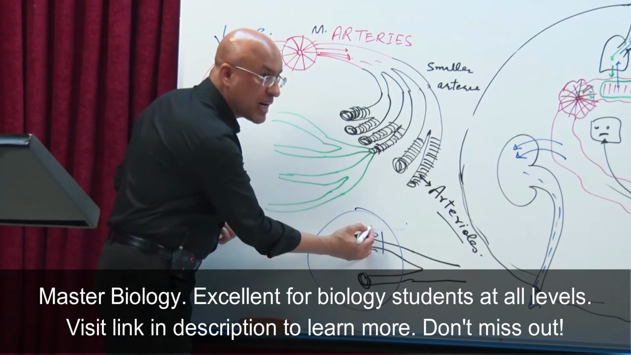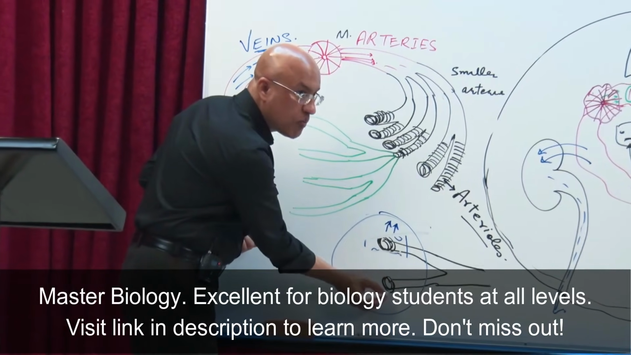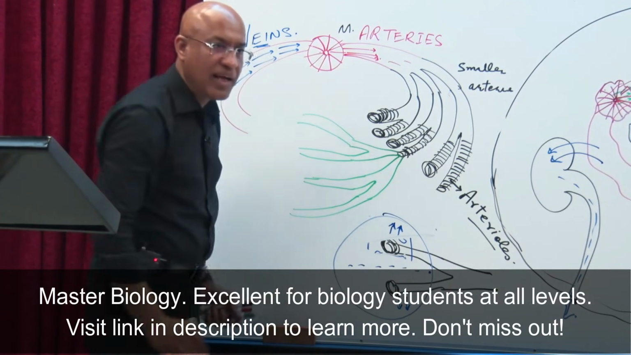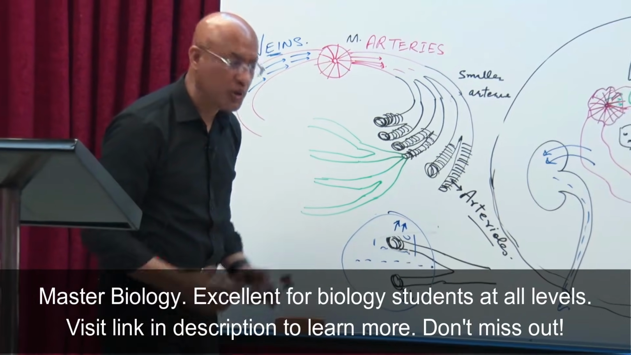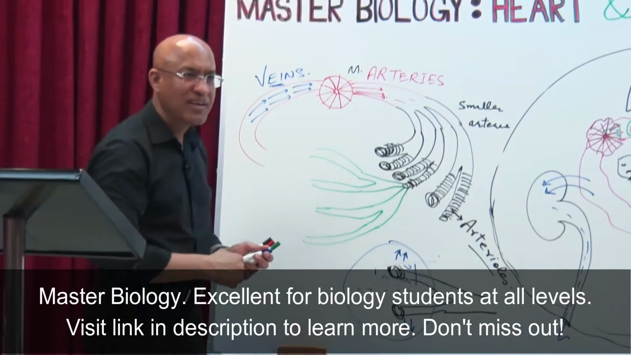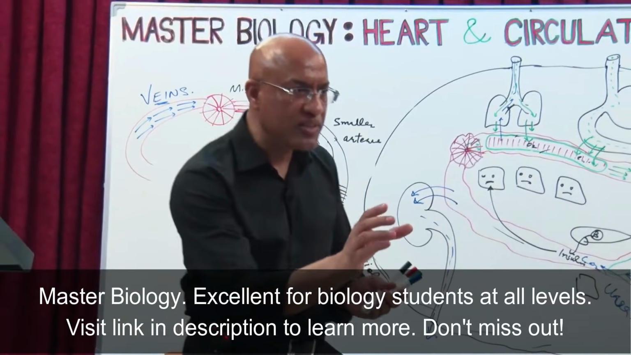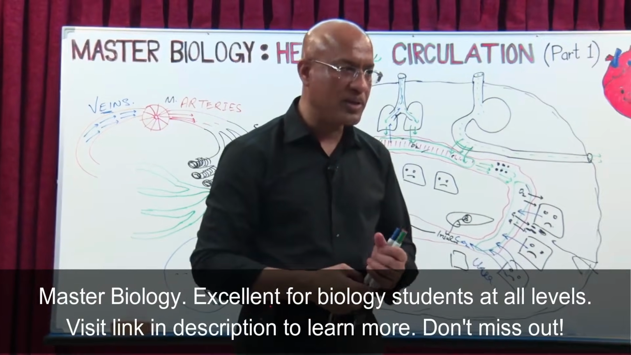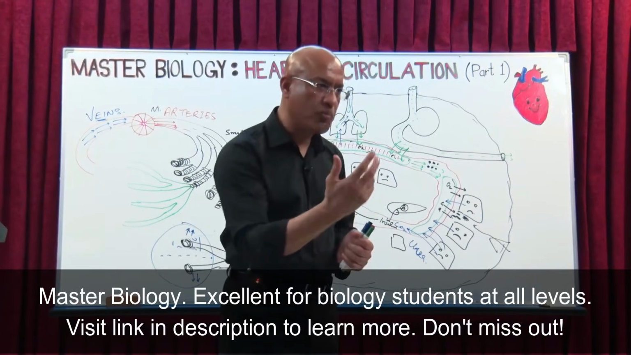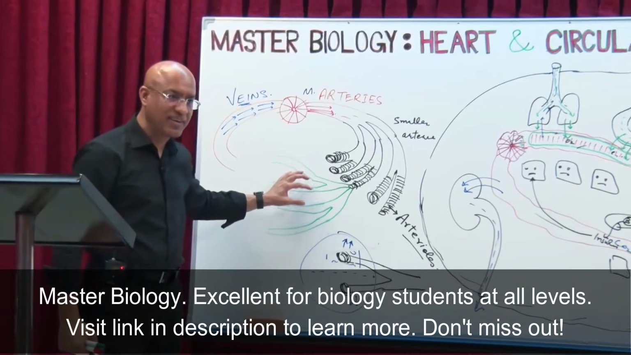This part is metabolically more active, so it needs more blood supply. This part of the tissue is less active, so it needs less blood supply. So what will the arterioles do? They will constrict here and dilate here. In this way, arterioles regulate the blood flow within the tissues and the body, where to take more blood and where to take less. So arterioles play a role in redistribution of blood.